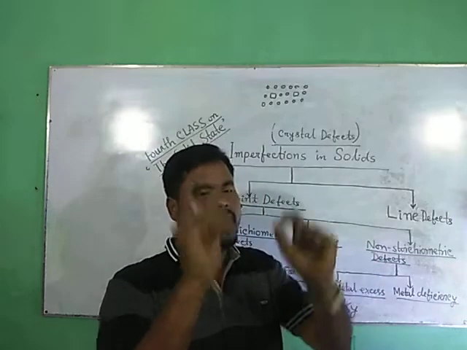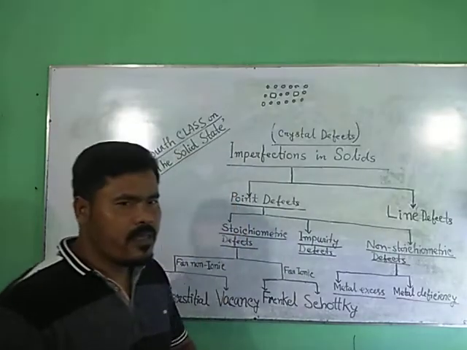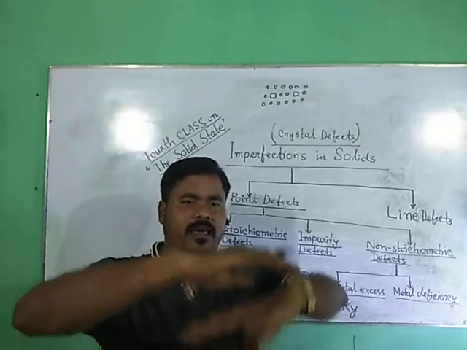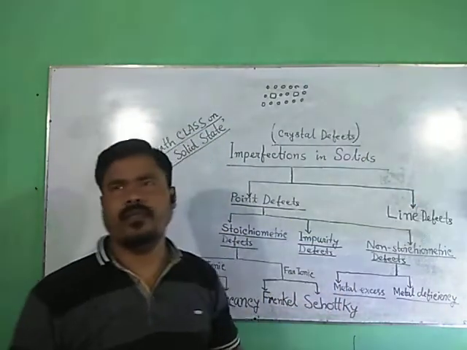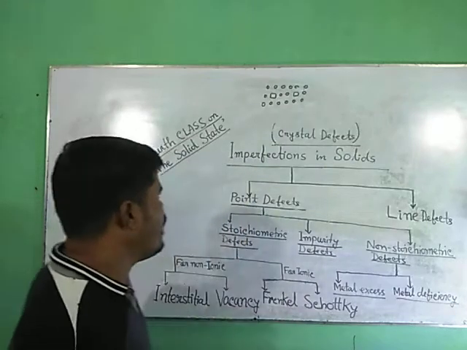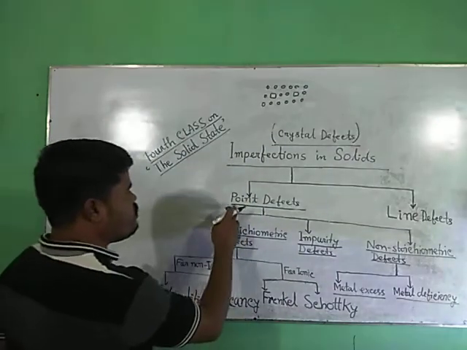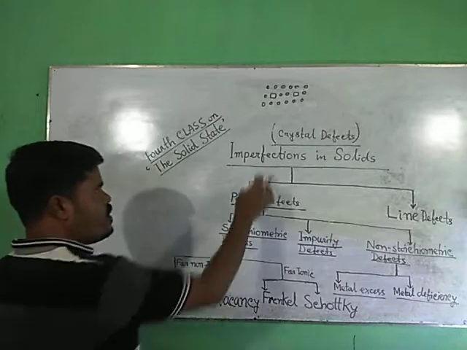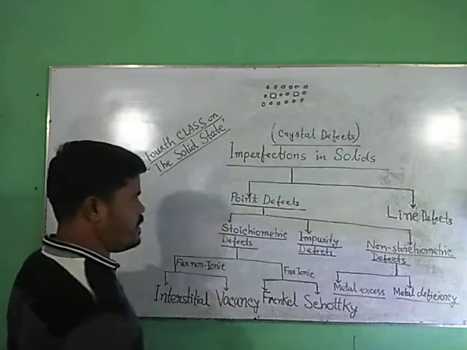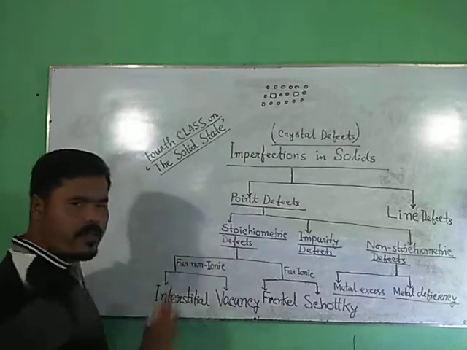But what is a line defect? Line defects are the irregularities in entire rows of the crystal. According to your syllabus, we have to discuss point defects.